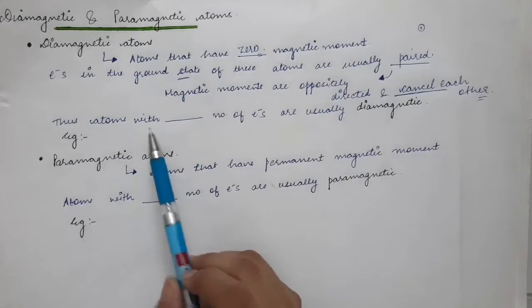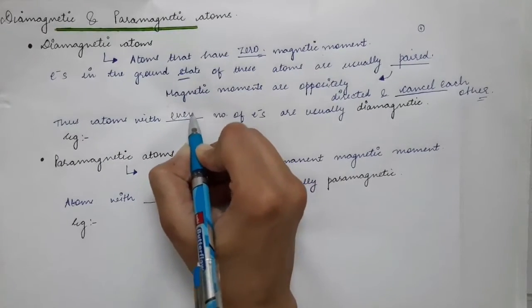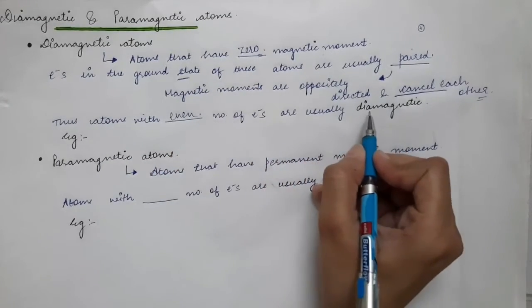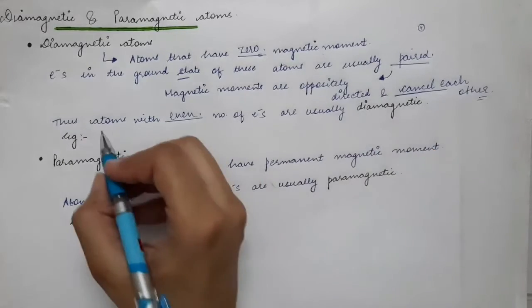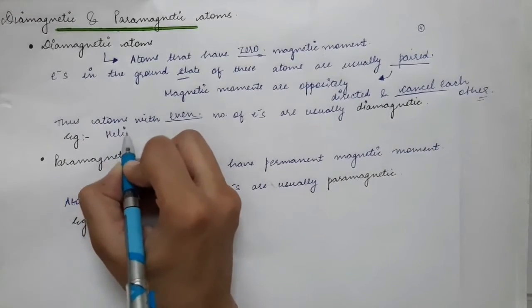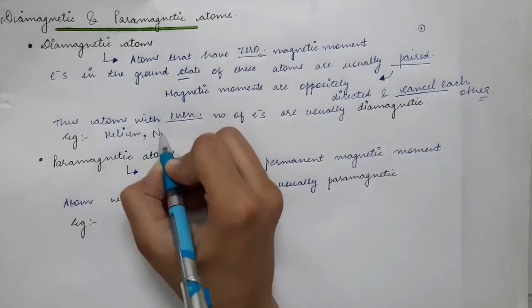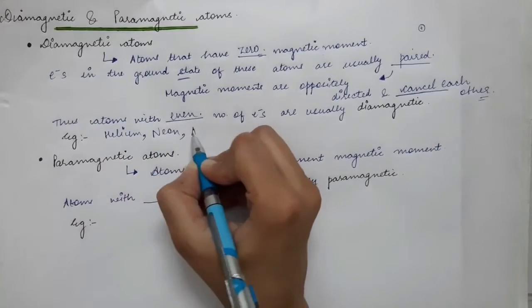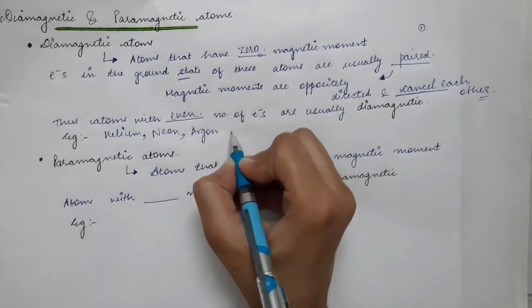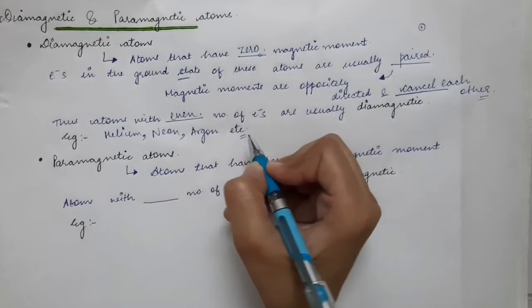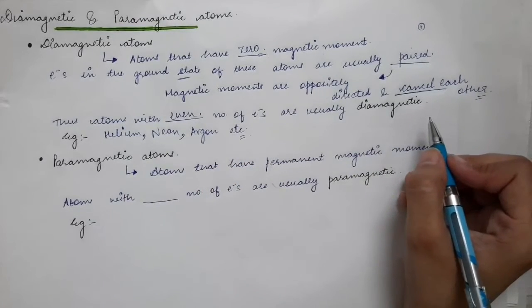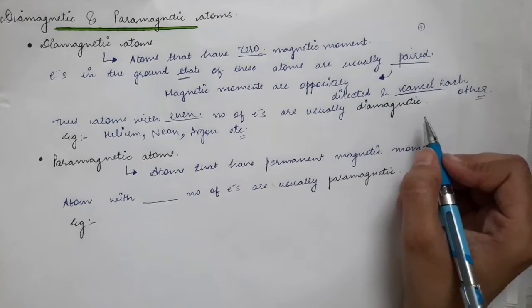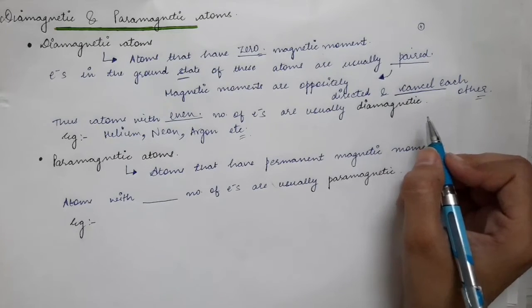So atoms with an even number of electrons are usually diamagnetic, and examples are helium, neon, argon, etc. These atoms have zero magnetic dipole moment and they are termed diamagnetic atoms.